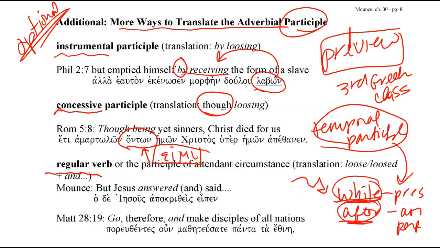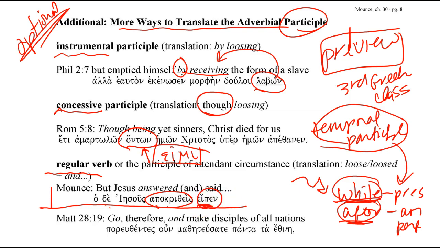Usually they're paired, especially when things seem redundant. So one of the most frequently used examples is "and Jesus answering said." Okay, so here "answering," apokritheis, is your deponent word, and it's a participle.